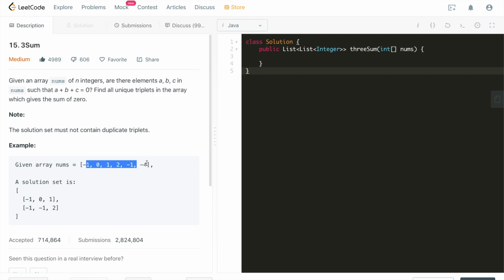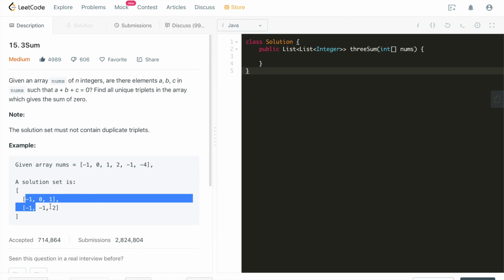For this one, the only solution that contains all unique triplets is this solution set, right?